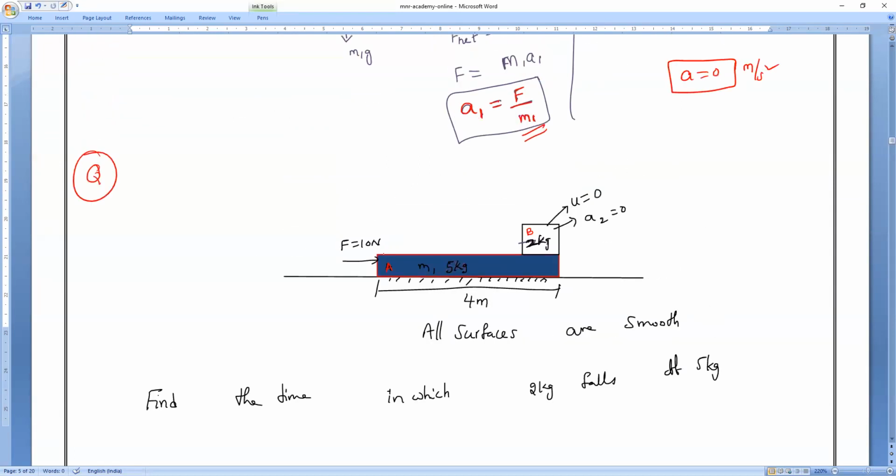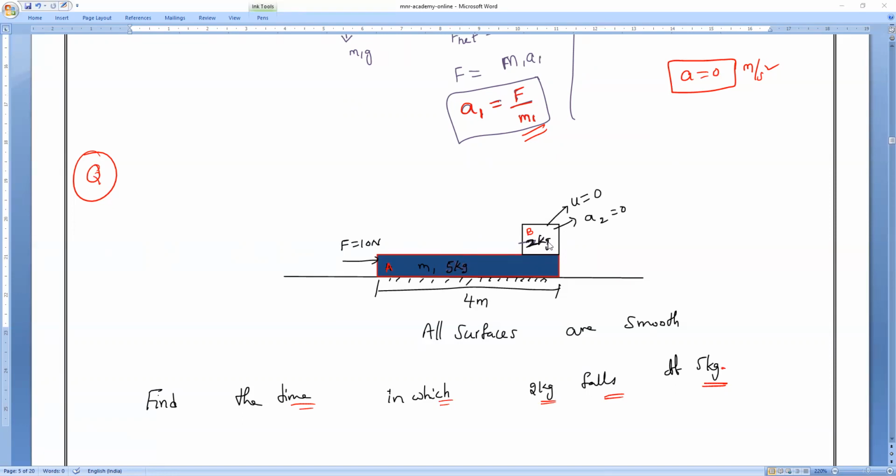So F is applying on only A body or B body? Now, what is the question? Find the time in which the 2 kg falls off 5 kg. Means when it will fall, we all know. As soon as the entire A body moves away, the B body will fall down. Am I right, everyone? Yes or no?